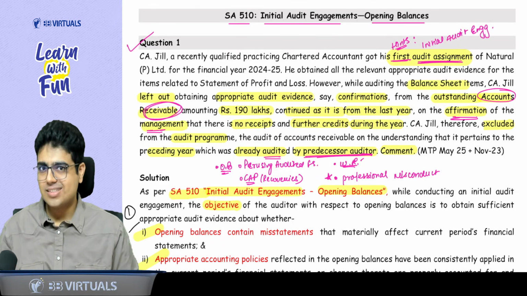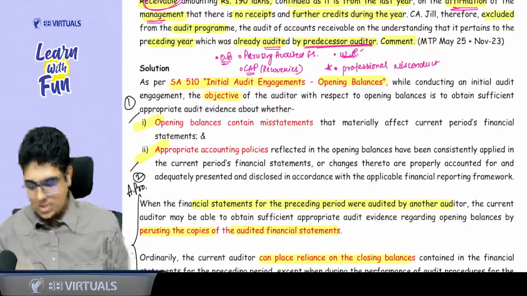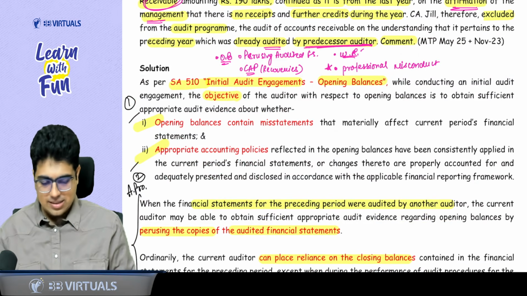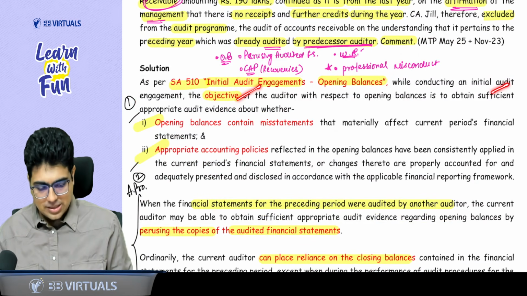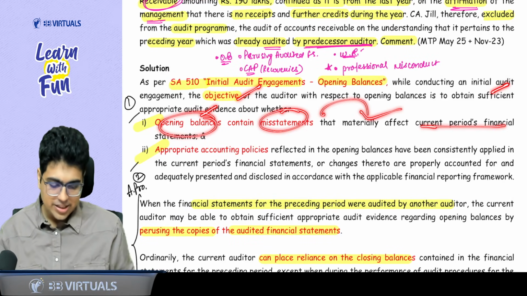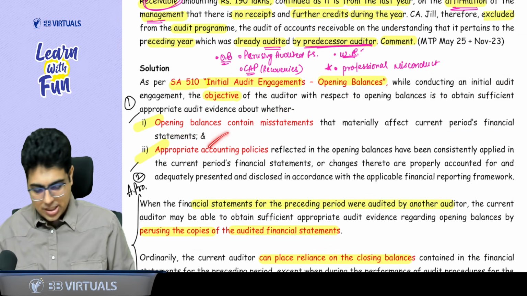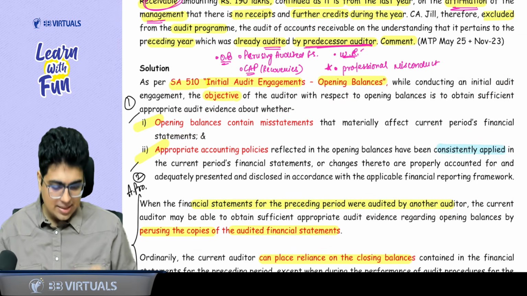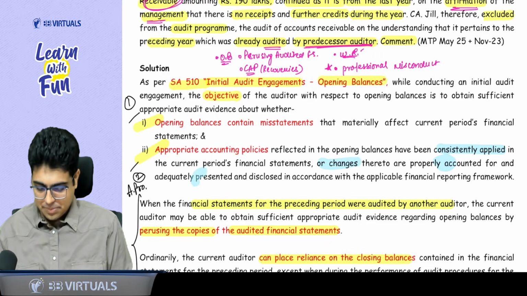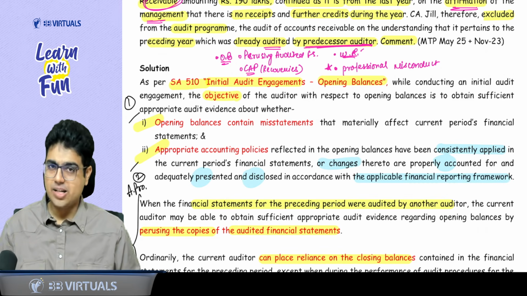Answer is yes. So first of all, you will start your answer with the objective. Objective means getting the evidence. Objective is to obtain sufficient and appropriate evidence about whether opening balances contain any misstatement that materially affects the current year financial statement, and whether appropriate accounting policies have been consistently applied, or if there are any changes, they are properly accounted, presented and disclosed as per applicable FRF.